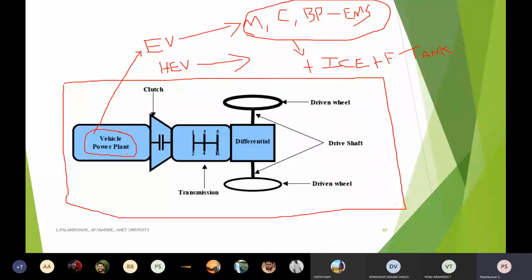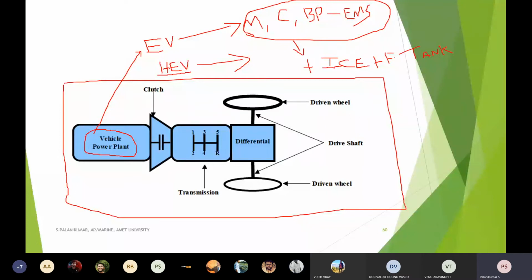In our case, as I already told, we are in the transition period. We are not completely switched over. We cannot simply jump from IC engine to electrical vehicle just like that. So definitely there will be a transition period, and that transition is what permits the hybrid electrical vehicle. Very easily, with the existing IC engine and fuel tank arrangement, I can make a contribution by the motor, converters and battery pack arrangement.